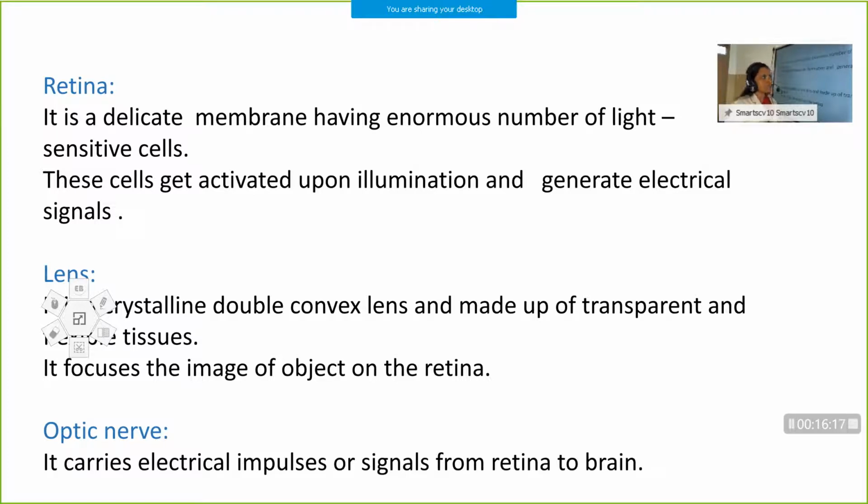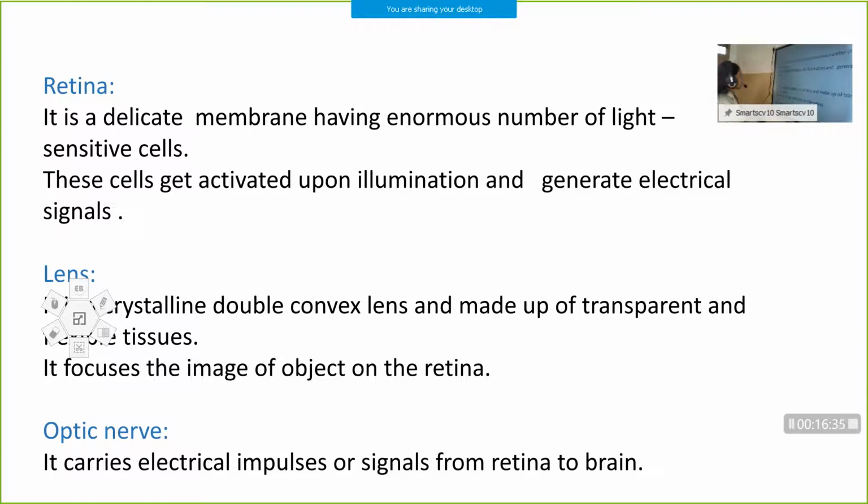When the retina gives electrical signals to the brain through optic nerves, the brain will be interpreting the nature of the image. What is that size? What is the nature? What's the color? Is it inverted? So these things will be predicted by our brain.